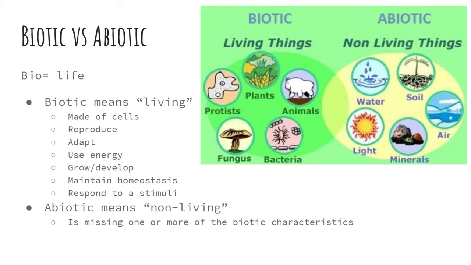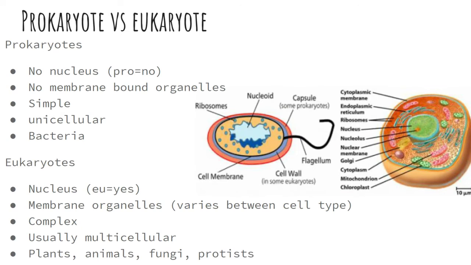Abiotic factors are missing 1 or more of these characteristics. For example, water is not considered living because it is not made up of cells. Plants and animals, on the other hand, have all 7 characteristics. All living organisms can be separated into 2 categories: prokaryote and eukaryote. Prokaryotes, the oldest of all living organisms, are simple, meaning they are unicellular, have no membrane-bound organelles, and have no nucleus. Prokaryotes are made up of different types of bacteria.